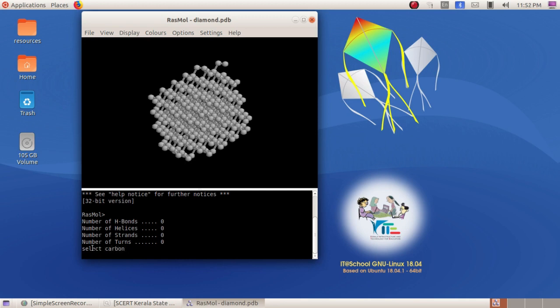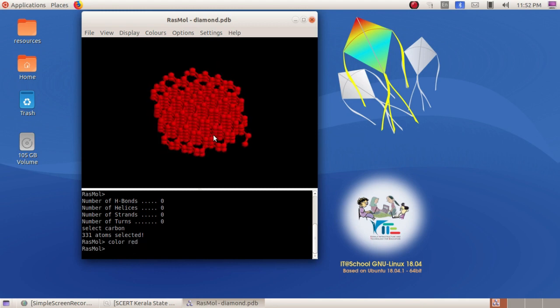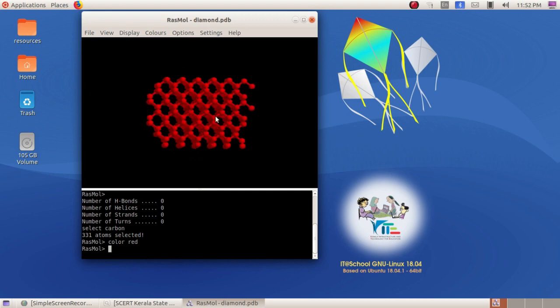So these are two allotropes of the carbon atom, that is graphite and diamond. Here 331 atoms are present in this molecule. And you can just give a color, red, you can give that. So all the carbon atoms are selected here.